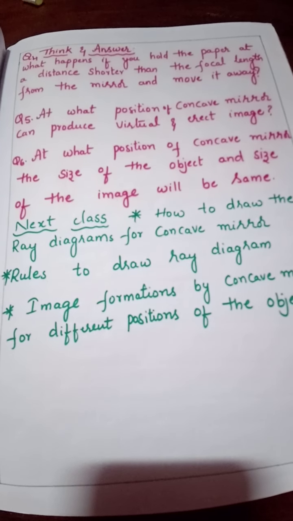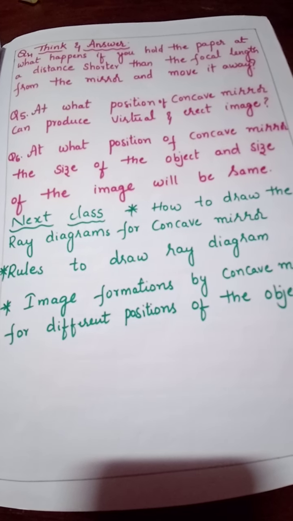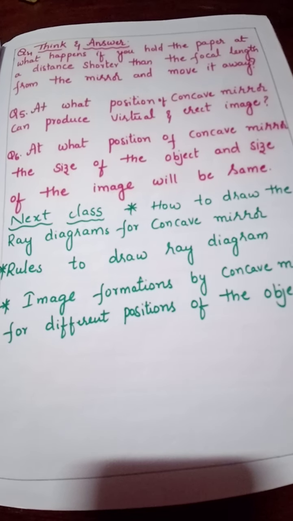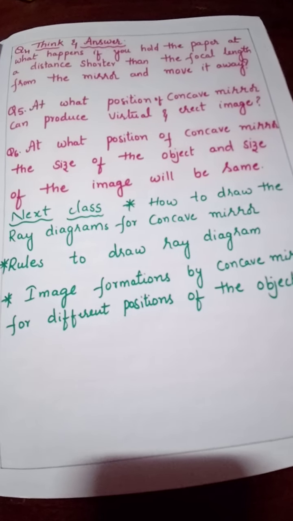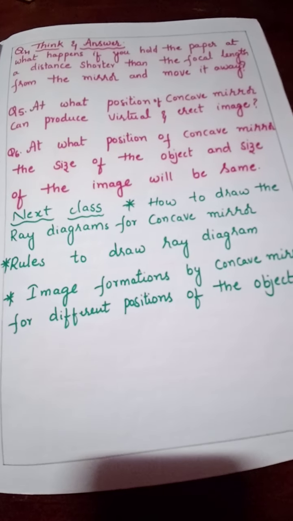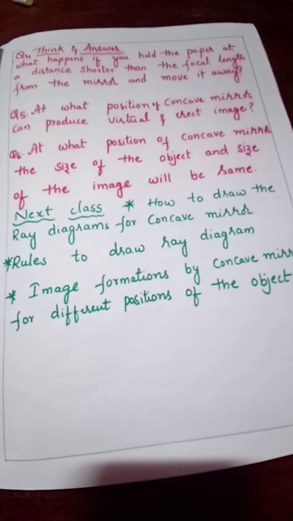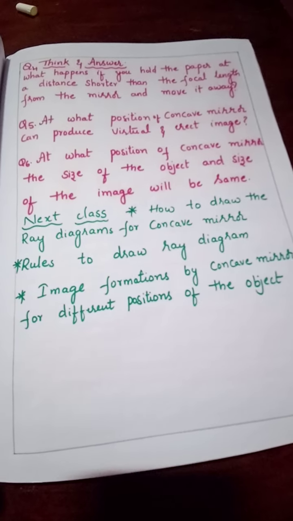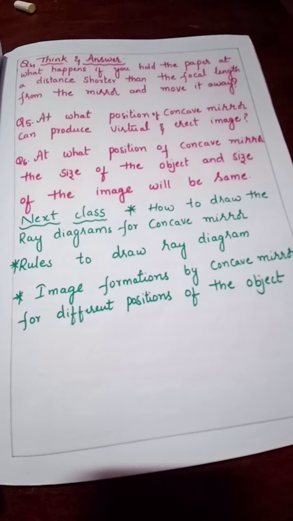And at what position of a concave mirror can it produce a virtual and erect image? So by using a concave mirror, at which position do you get a virtual and erect image? That is also there in the table only. The sixth question: at what position of the concave mirror will the size of the object and size of the image be the same? I hope many of you got this answer. So these are the 3 questions. You can take them as homework and do them by the next class.